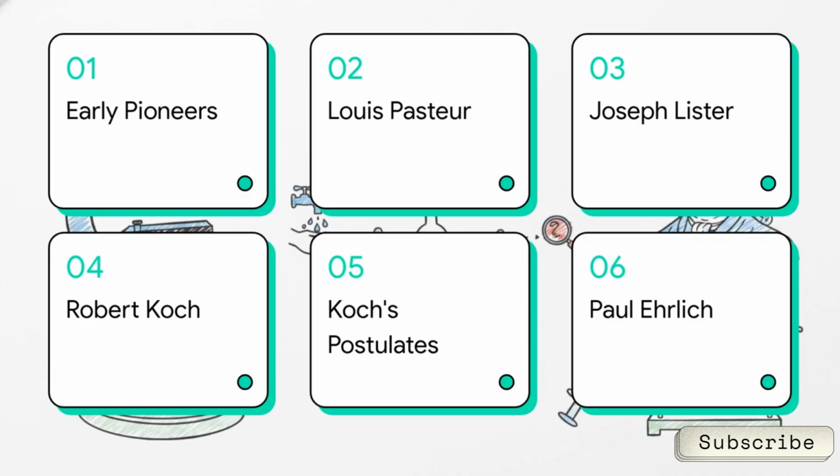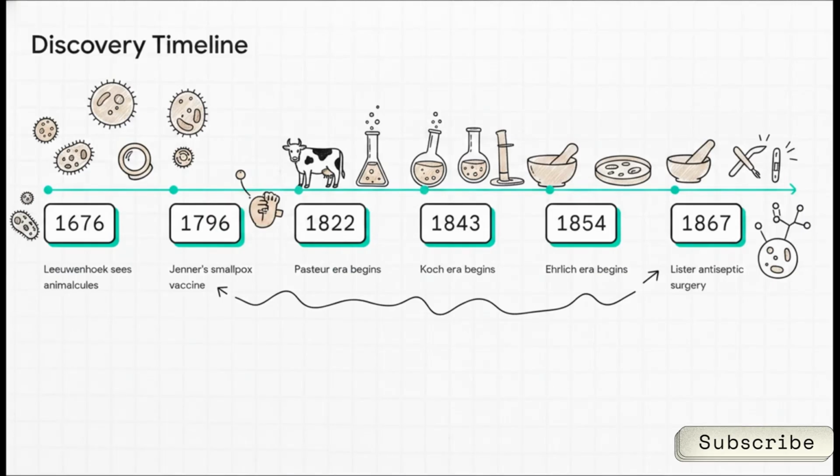Here is our roadmap for today. We'll cover the early pioneers, then move to Louis Pasteur, the father. After that, it's Joseph Lister and antiseptic surgery, Robert Koch's discoveries, Koch's postulates and exceptions, and finally, Paul Ehrlich and his magic bullets. You know, it really helps to keep a mental timeline running in the background as we go. We're taking a journey straight from 1676, where we're merely seeing bacteria for the very first time, all the way to the mid-19th century, where we actually start targeting them with chemotherapy.